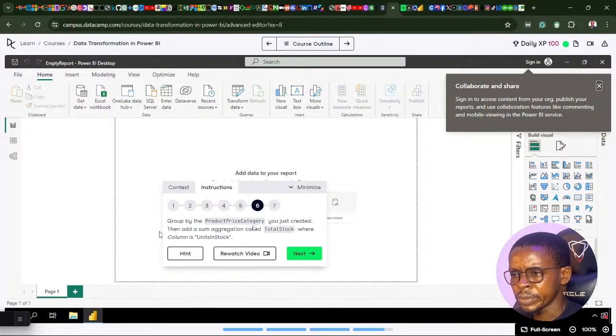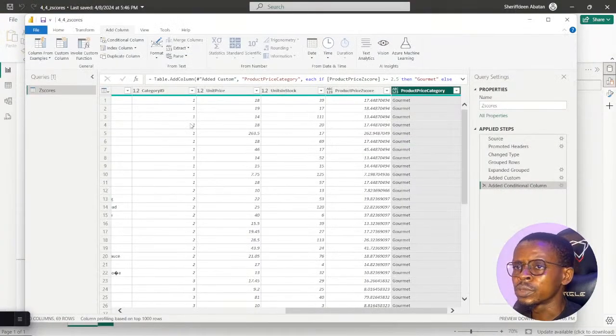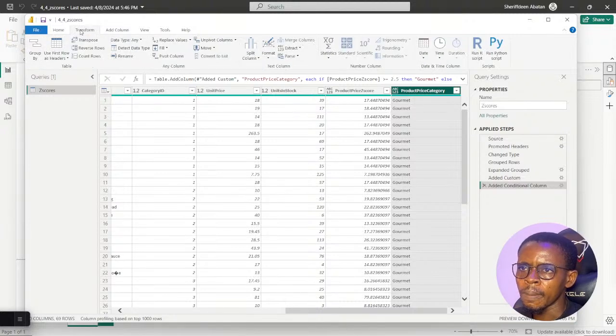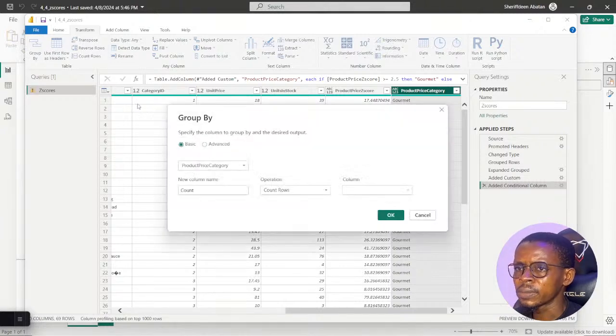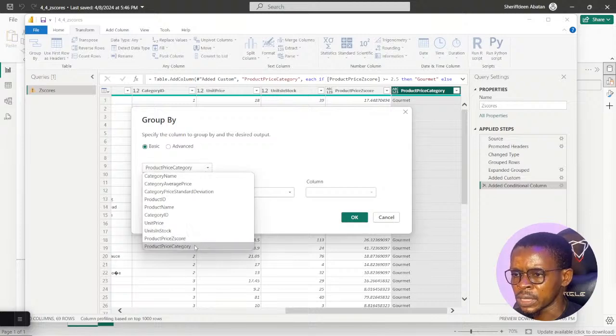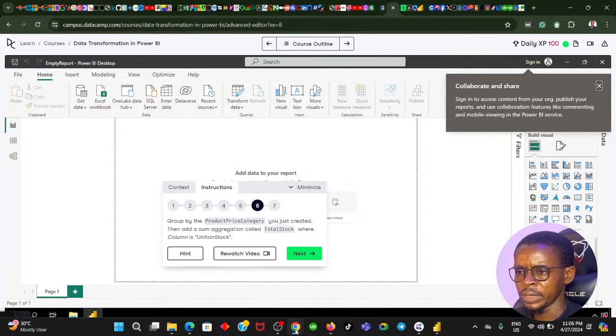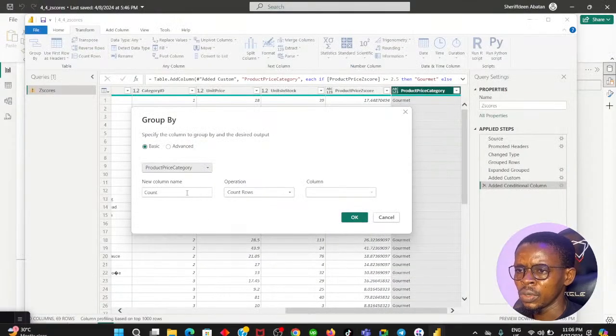Group by the product price category you just created, then add a sum aggregation called total stock, where column is unit stock. We have to group by the product price category just created. To do that, we come to Group By under Transform, and group by product price category, which is the last one we just created.